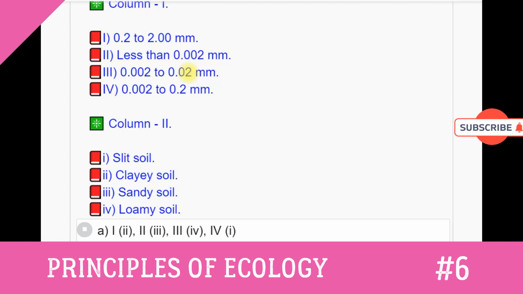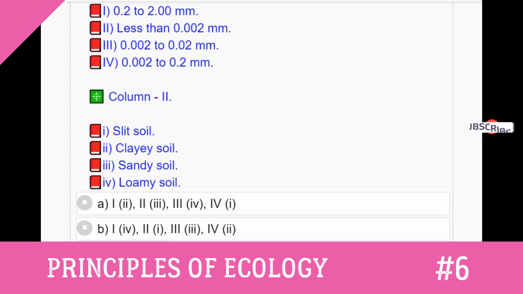Column second. 1. Silt soil. 2. Clayey soil. 3. Sandy soil. 4. Loamy soil. Answer to this question. 0.2 to 2.00 millimeters sandy soil. Less than 0.002 millimeters clayey soil.